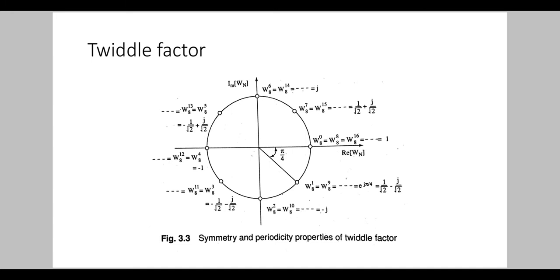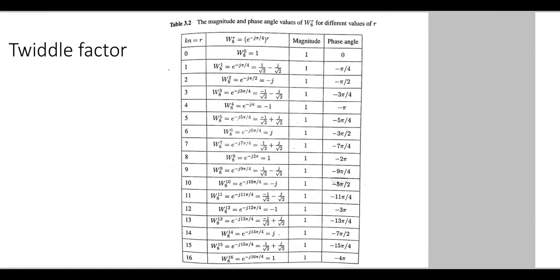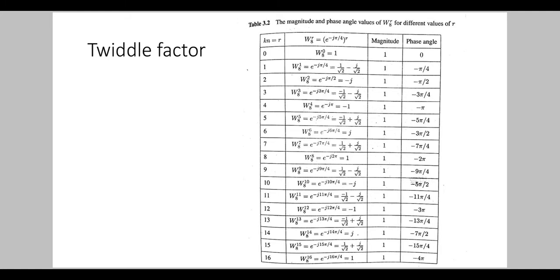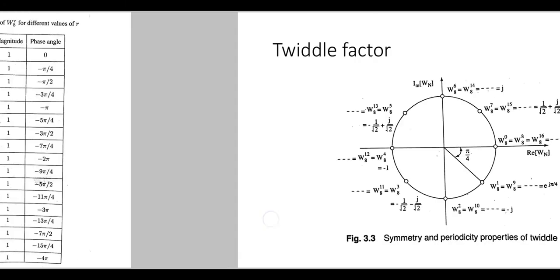That is, W8 raised to 0 lies in the positive real axis, which is shown in this plot. Now putting r is equal to 1, we will get W8 raised to 1. The magnitude is same, that is 1, and the phase angle is minus pi by 4.